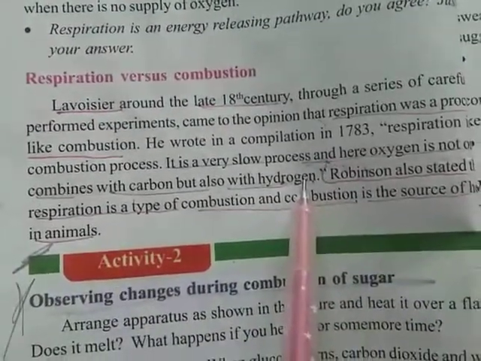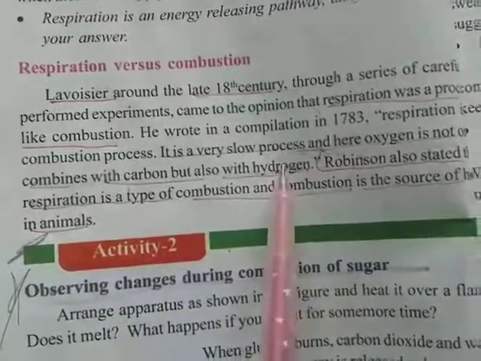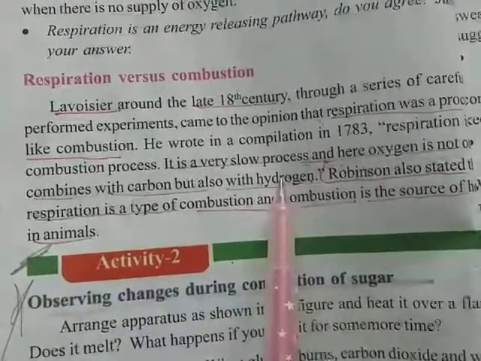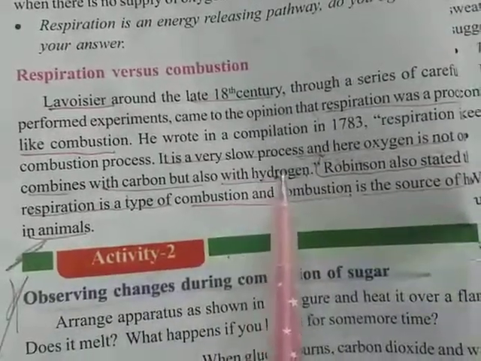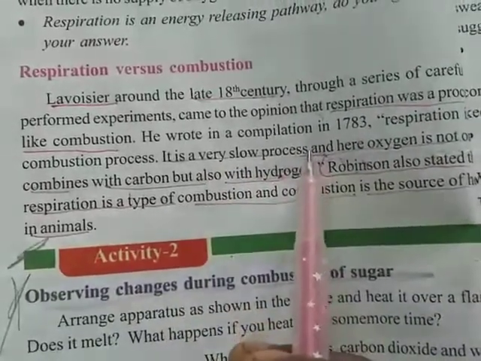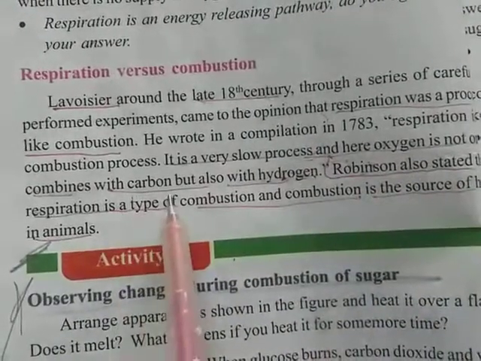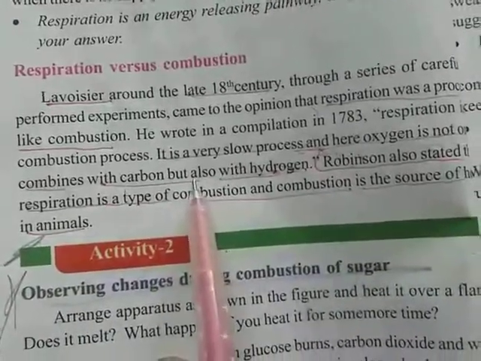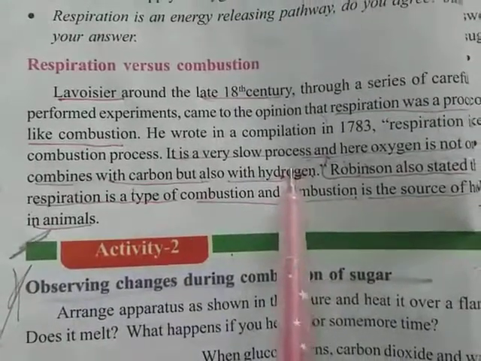In the combustion process, whenever the combustible material catches fire, energy will be liberated, oxygen is utilized, and carbon dioxide is also produced along with hydrogen and other gases. So he said the same thing. It's a slow process. Oxygen is not only combined with carbon, it also combined with hydrogen. It means carbon dioxide is not the only thing released, some other gases are also released in this process.